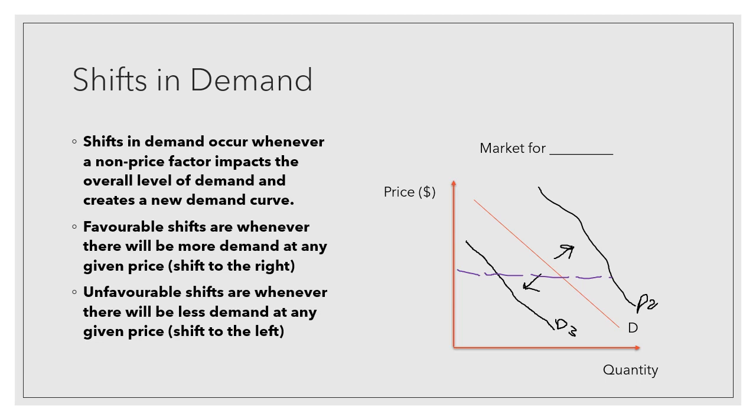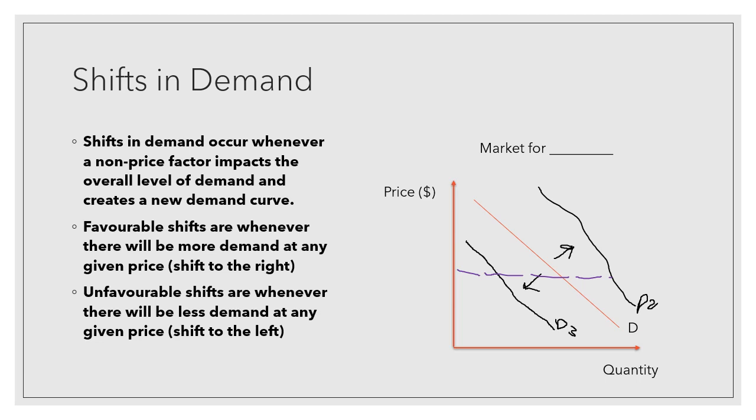One of my favorite examples, and one of the easiest examples for this, is when there is good advertising for a good or service. So when there is good or effective advertising, that is going to cause a favorable shift in demand, because at any given price, suddenly people are going to want more of that good or service, and therefore there is going to be an increased level of demand, and that creates a whole new demand curve.